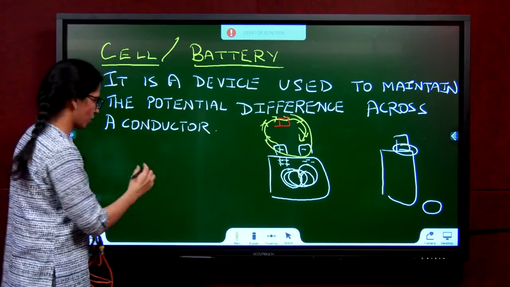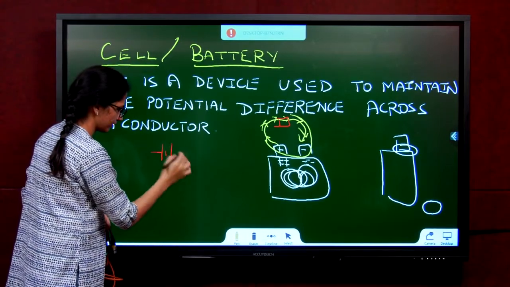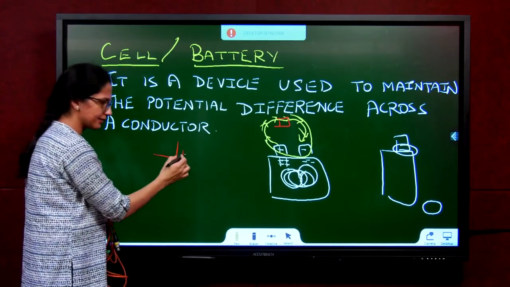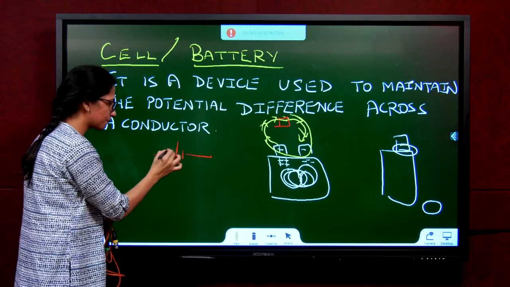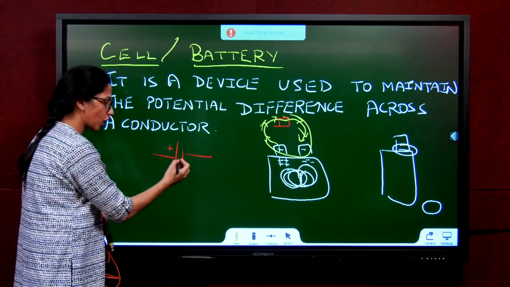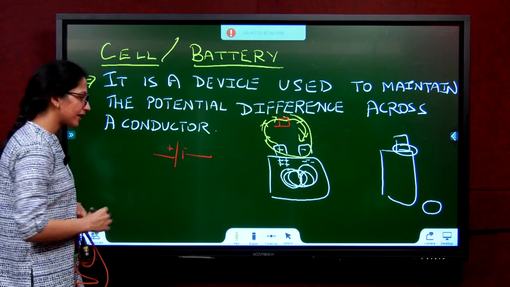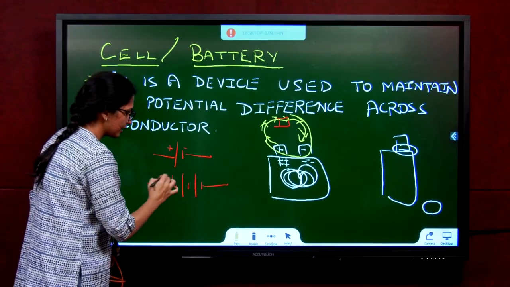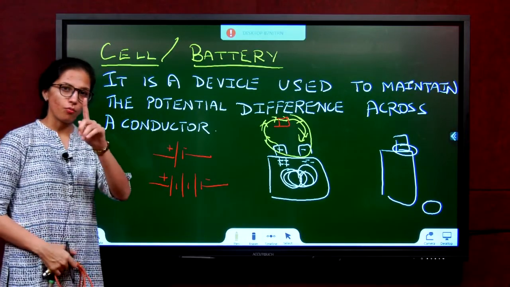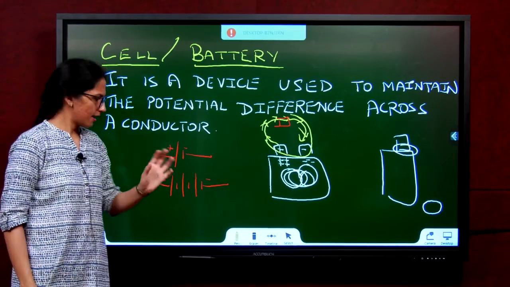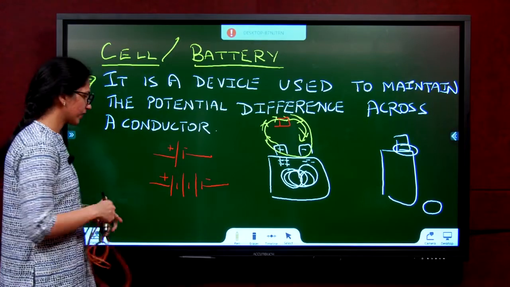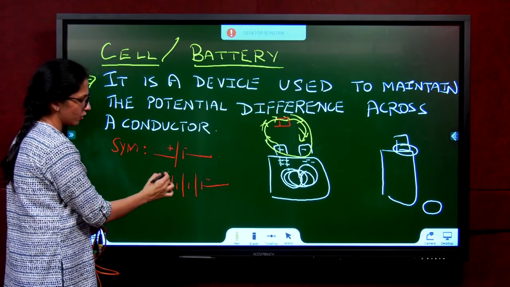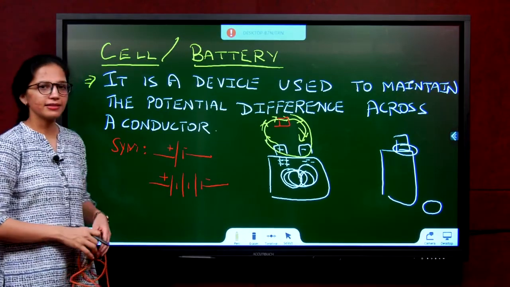Now what is the difference between cell and battery? Cell is just one device. The symbol of cell is this. Longer side represents positive side of the cell. Shorter side represents negative side of the cell. If I connect many cells together, then it's called battery. One device, cell. Many cells together, battery. These two are the symbols of battery and cell. Longer side is positive, shorter side is negative.